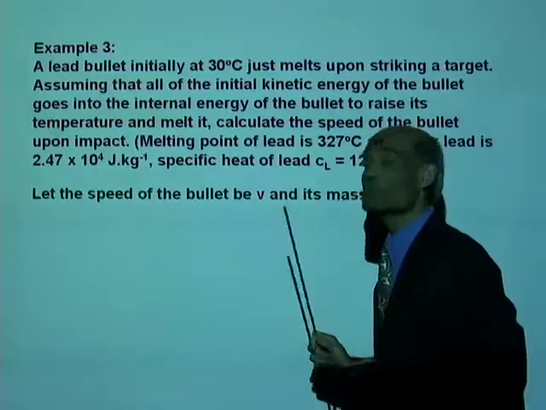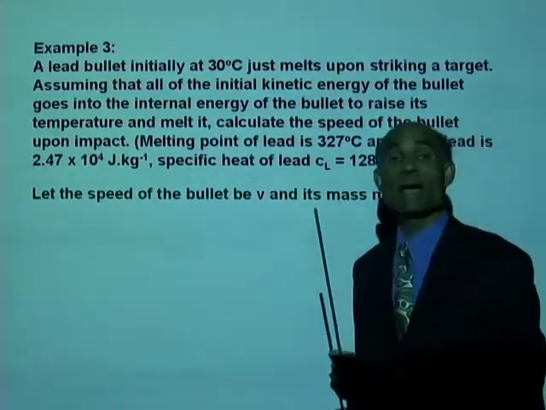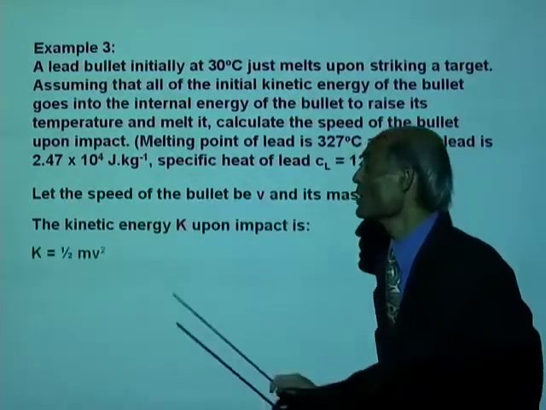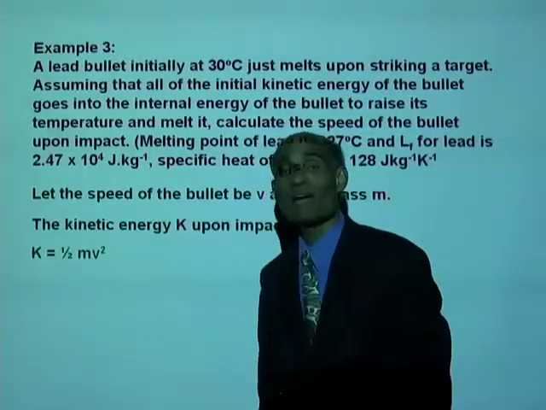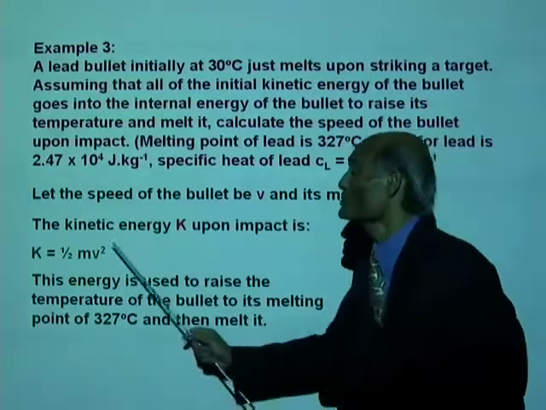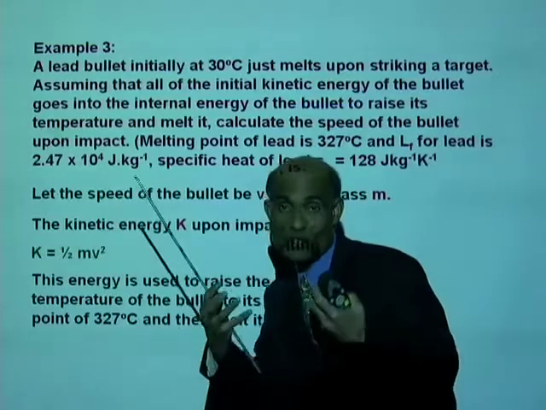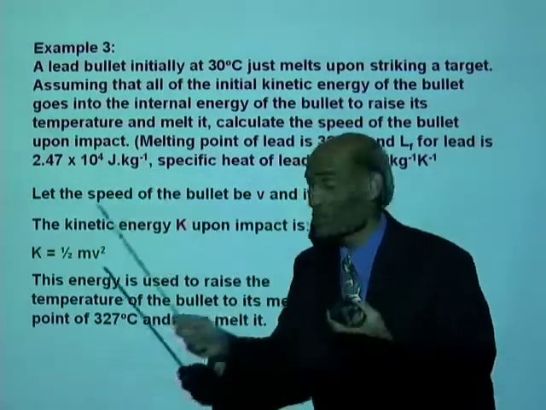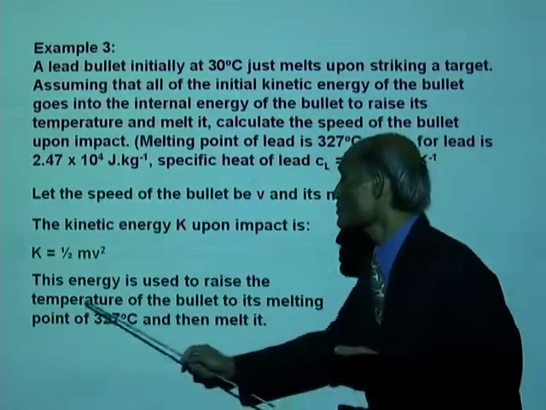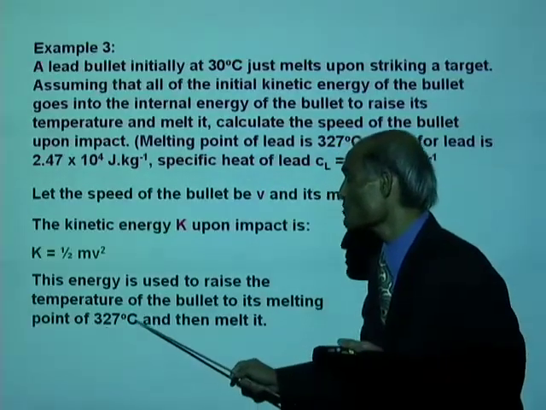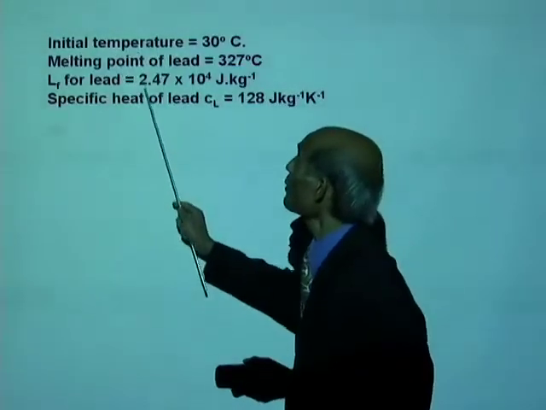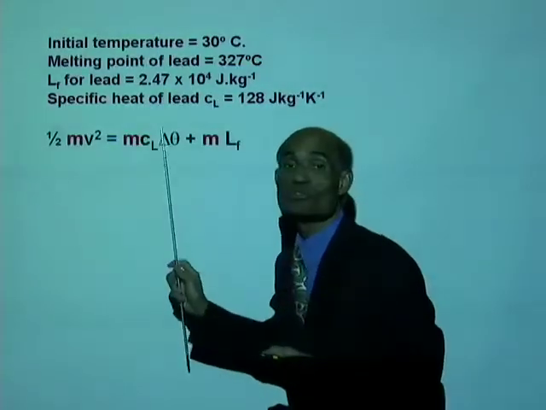Let the speed of the bullet be v and its mass be m. The kinetic energy K upon impact then will be K equal to 1/2 mv squared. Alright? This energy is used. All this energy is used to increase the internal energy. So all this has now become heat. Raise the temperature of the bullet to its melting point of 327 degrees and then melt it. Alright, we have all this data which we can use for that problem.